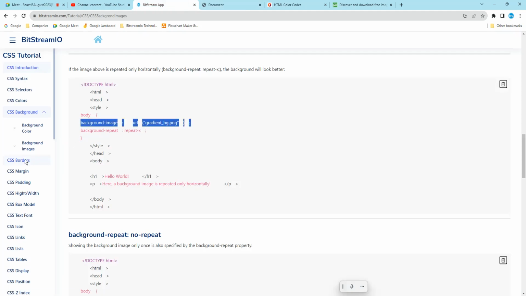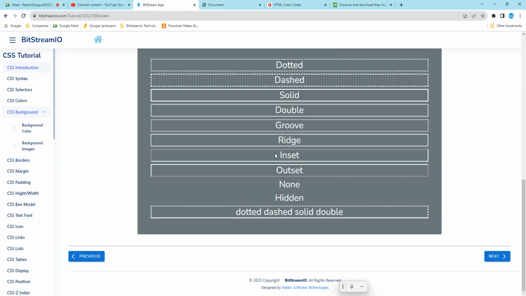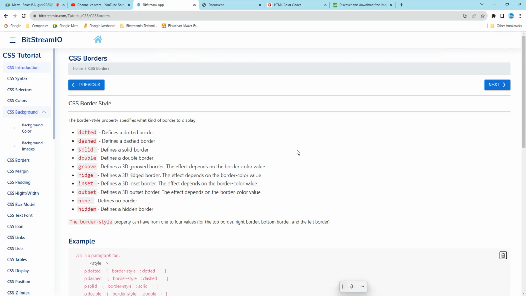The next we are going with CSS borders. Okay, what is a border? Why do we need a border? See, if I add a border, it looks good, right? So above, CSS border style. This is one border, this is one border. Left and right have no border. Now I want to write different types of border.